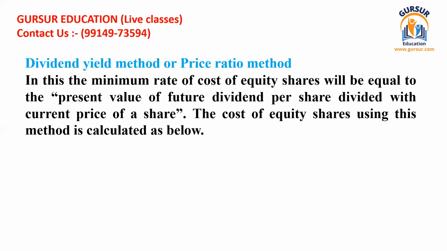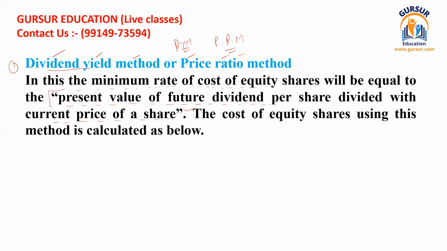There are a number of methods for finding the dividend cost of equity capital. The first method is the dividend yield method or price ratio method. It has two names. The first is DYM, the dividend yield method, also known as the price ratio method. In this, the minimum rate of cost of equity share will be equal to the present value of the future dividend per share divided by the current price of the share.